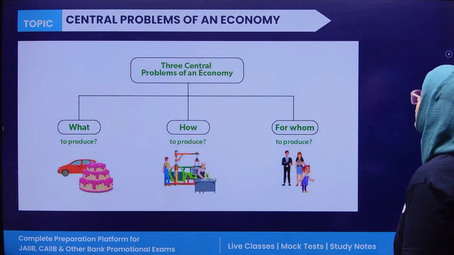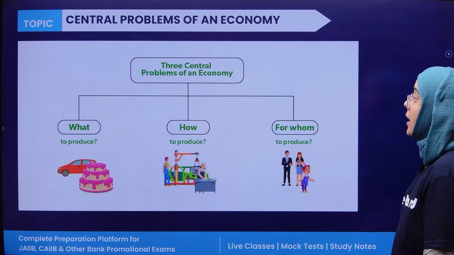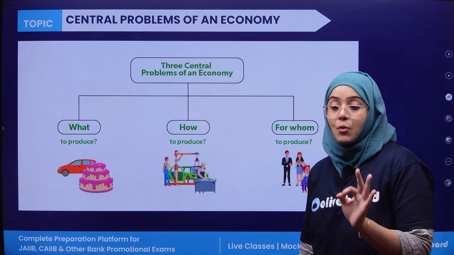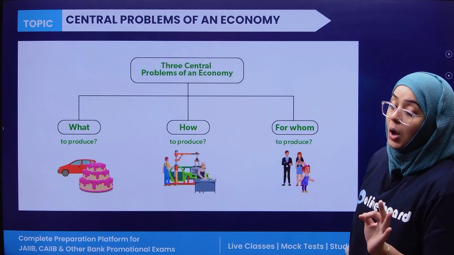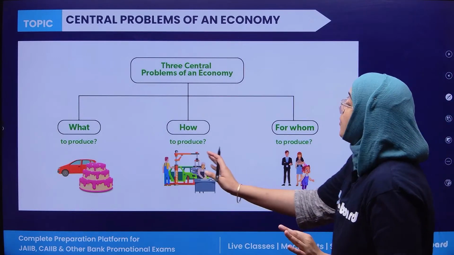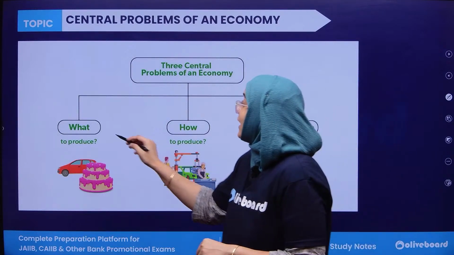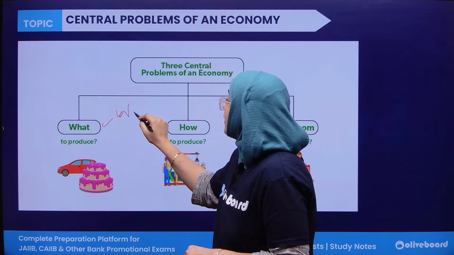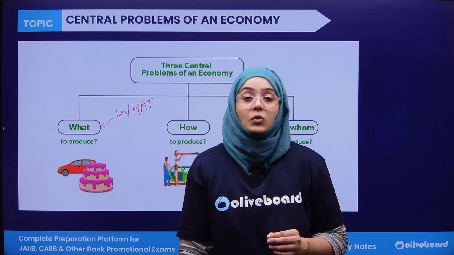Now, in economics, there are three central problems. The first central problem is what to produce.